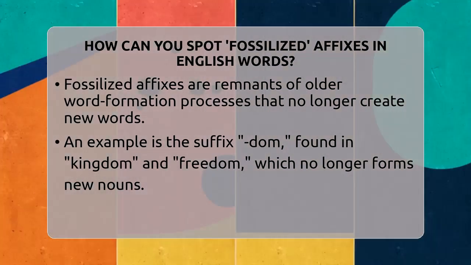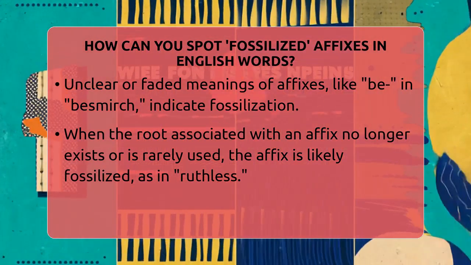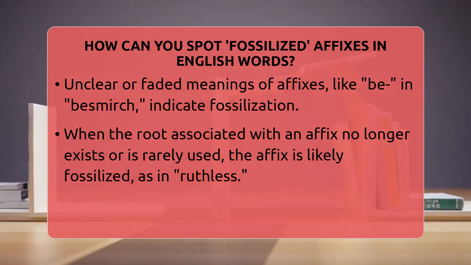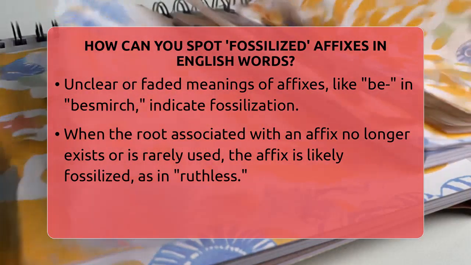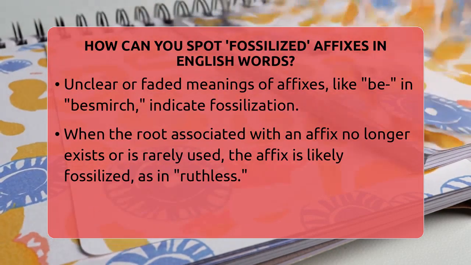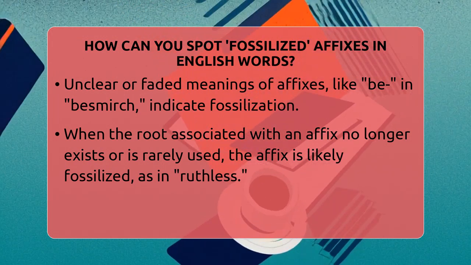You can also spot fossilized affixes by looking at words where the root no longer exists or is rarely used outside that word. For example, in ruthless, the suffix less is still active, but ruth, meaning pity, is almost gone from everyday language. The affix is stuck to a root that no longer stands alone.